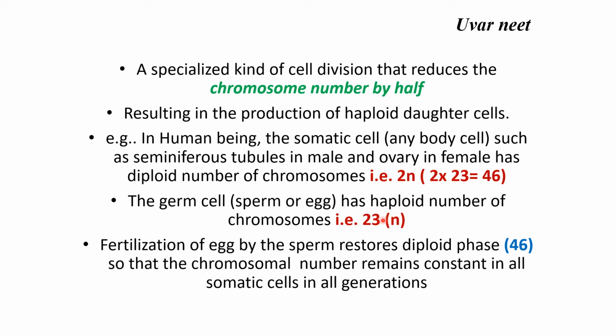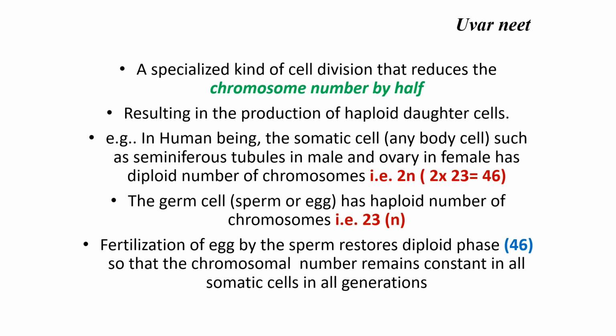How is this obtained? By a process called meiosis. Fertilization of the egg by the sperm restores the diploid phase, that is 46, 2n. What is the advantage? The chromosomal number will remain constant in all the body cells in all generations.